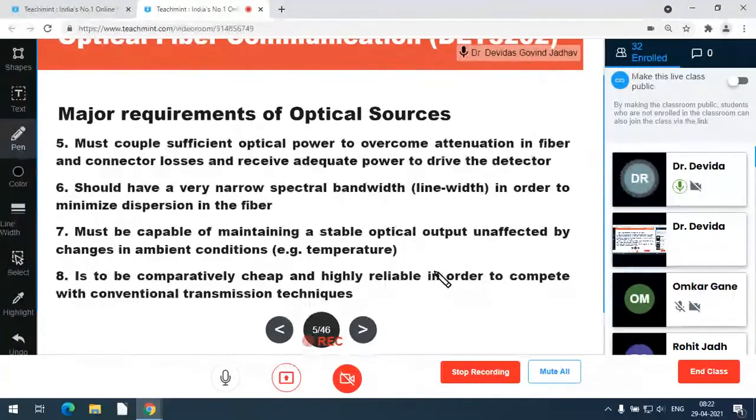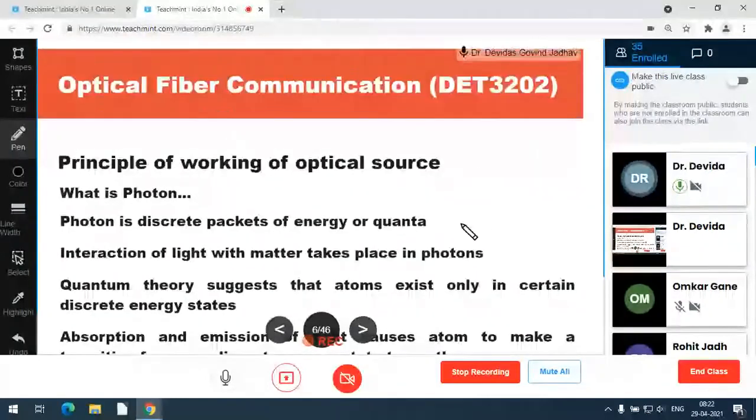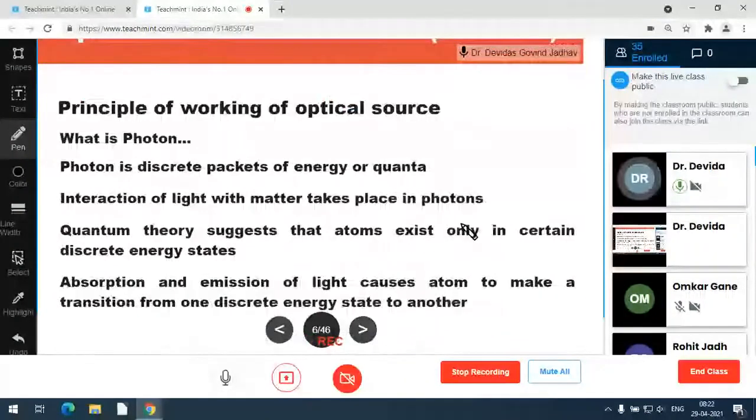Then five, source should couple sufficient optical power to overcome attenuation in the fiber, connector losses, and deliver adequate power to drive the detector. Source should have very narrow spectral bandwidth, line width, in order to minimize the dispersion in the fiber. Source must be capable of maintaining stable optical output unaffected by changes in the ambient condition of the temperature. Source is to be comparatively cheaper or cost effective and highly reliable in order to compete with conventional transmission techniques. And we know there are photons in the optical energy.